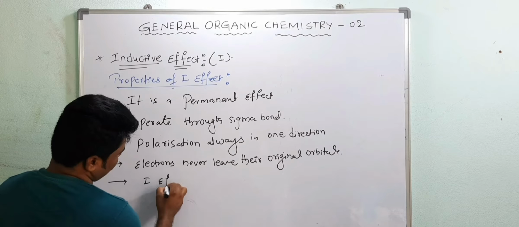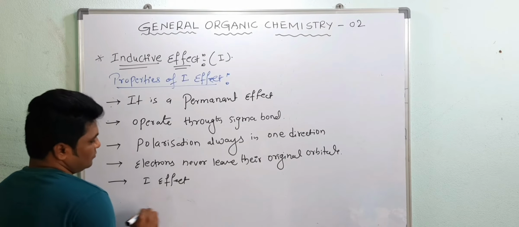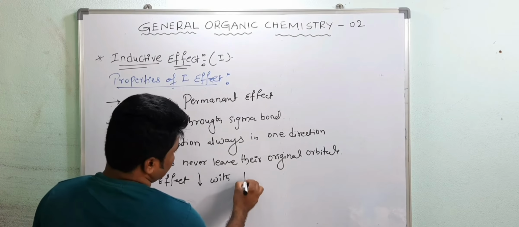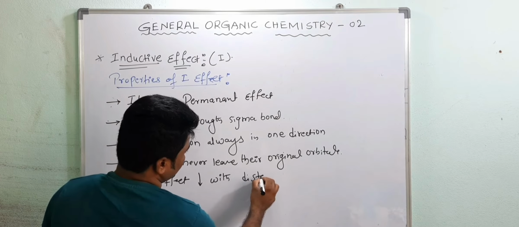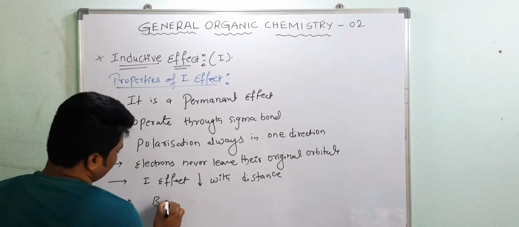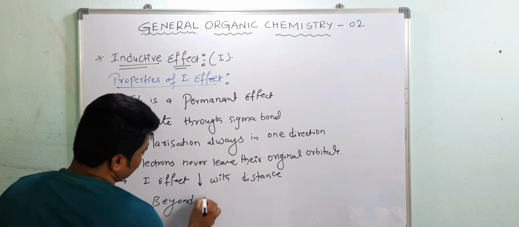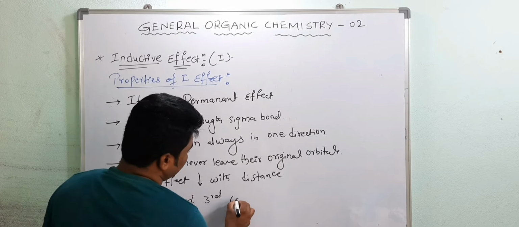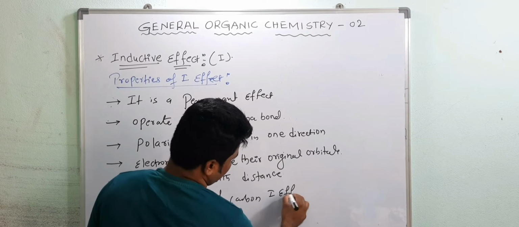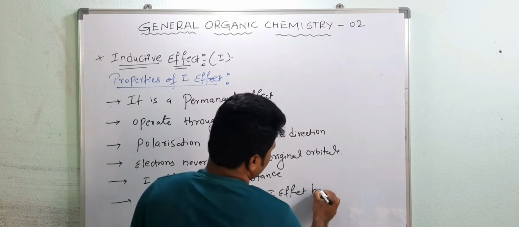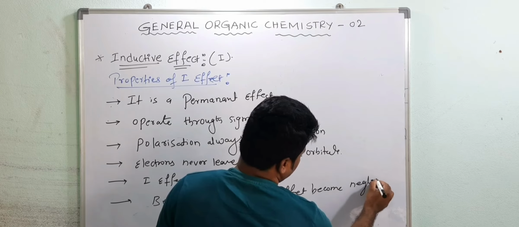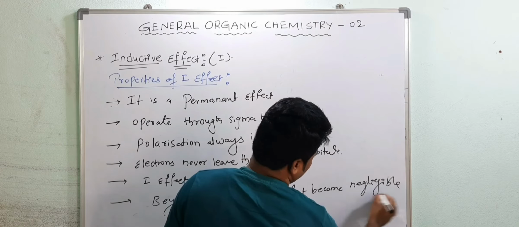Next, fifth point: I effect decreases with distance. Sixth point: beyond the third carbon atom, I effect becomes negligible.